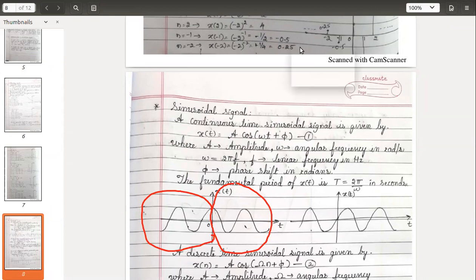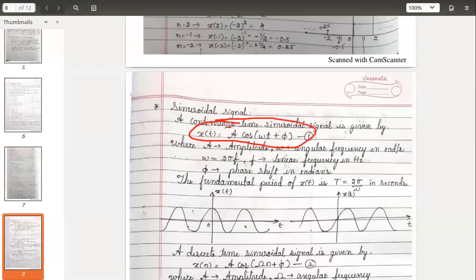Fine, coming to our discussion. So what is a continuous time sinusoidal signal? It is given by A, some general amplitude, A cos of, you can even take cos or sine, okay? Cos of omega t plus phi, where A is the amplitude, omega is the angular frequency.